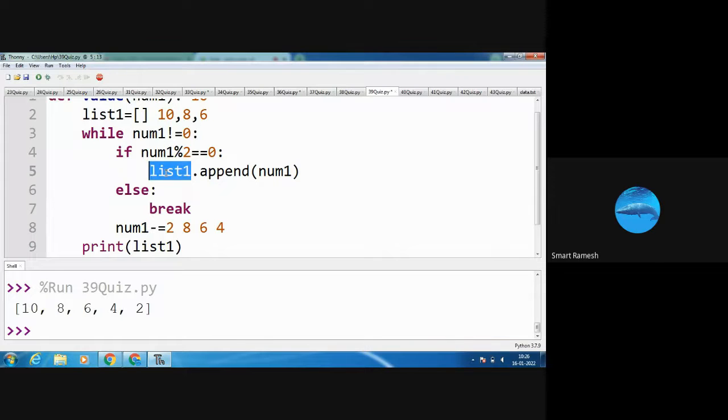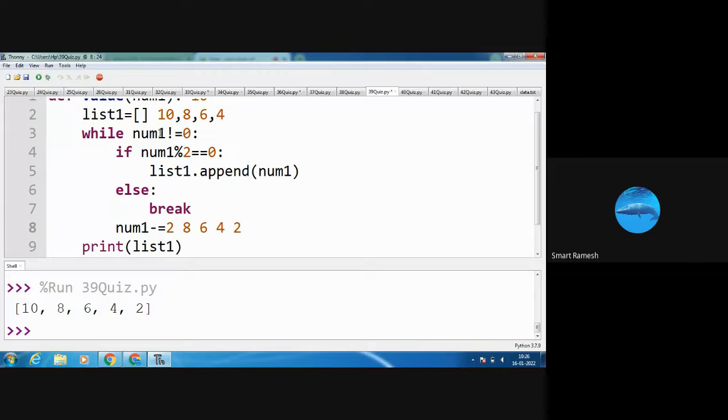list1.append(num1). What is num1? 4, so 4 is also added to list1. Next, num1 minus equal to 2, so 4 minus 2 is 2. Again I go to the while block.